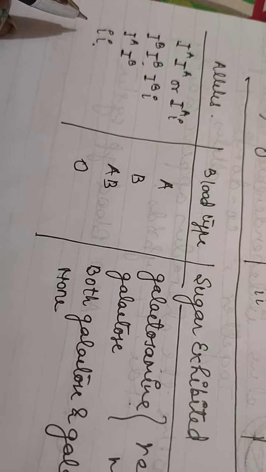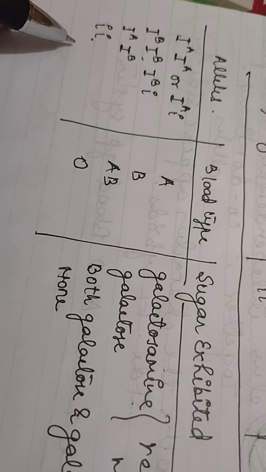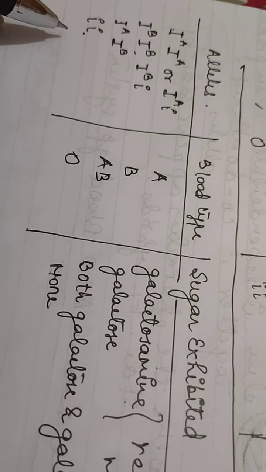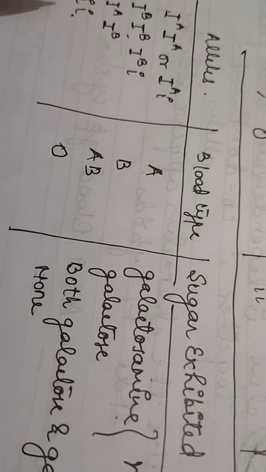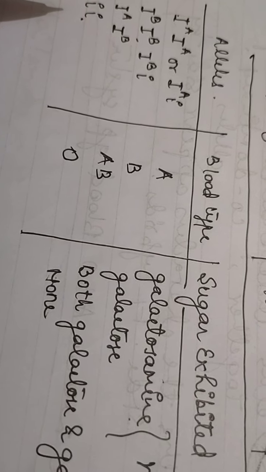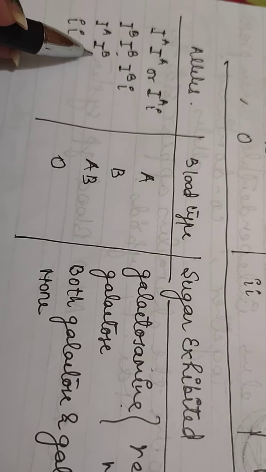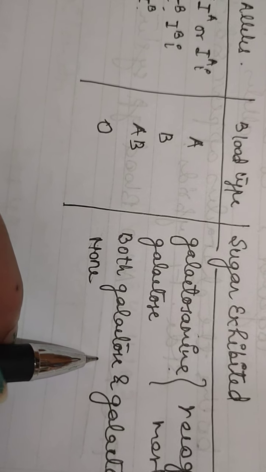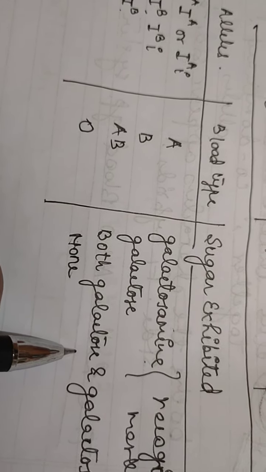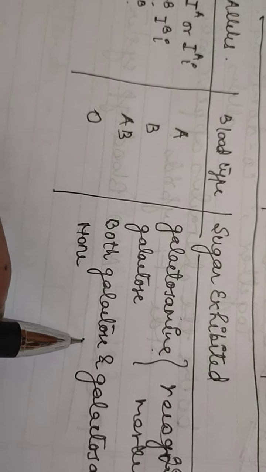Because each person possesses two copies of the chromosome bearing the I gene, they may be homozygous for any allele or heterozygous for any two. An individual heterozygous for the IA and IB alleles produces both forms of the enzyme. You can see here IA and IB. It will produce both forms of the enzyme and adds both galactose and galactosamine. It's clear now.